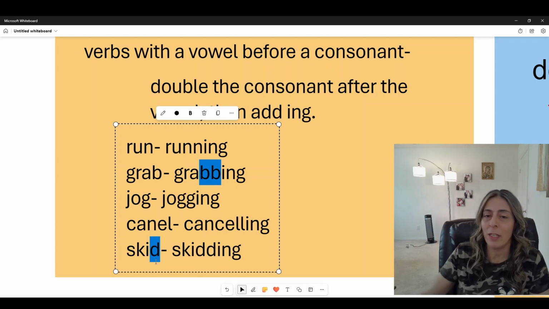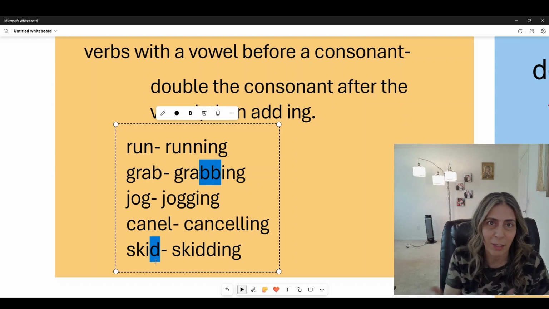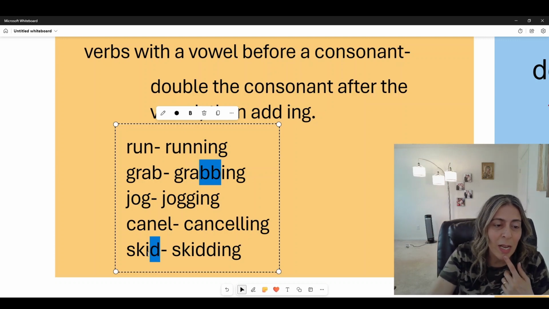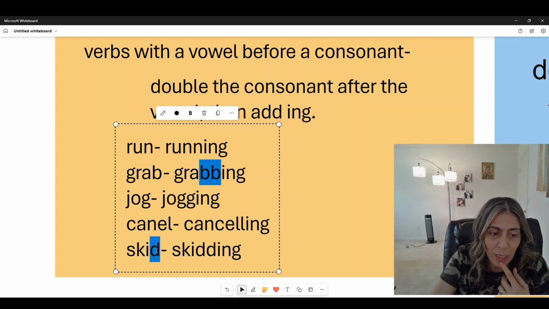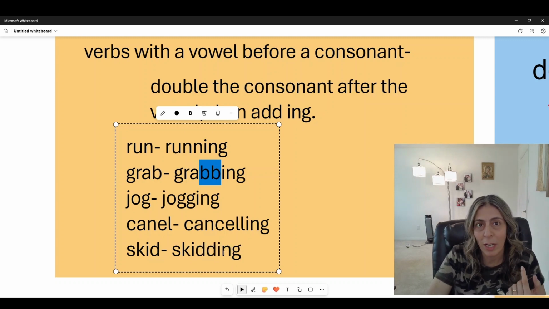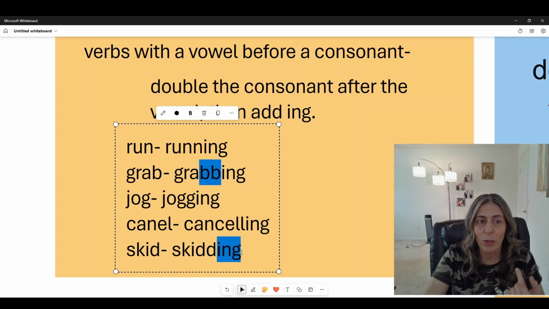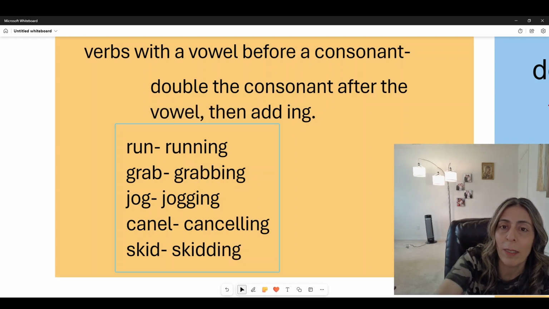If you don't find it, you can comment below, comment on any video, and I'll tell you which video that is in. Okay? Now, skid, we have an I before the D. What we do is bring the D, double it, and add our ing. Okay? So this is when we have a vowel before the ending of the verb.